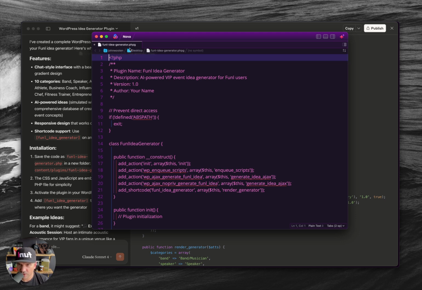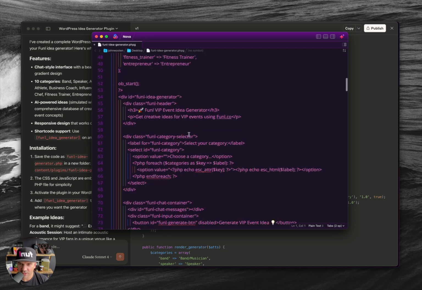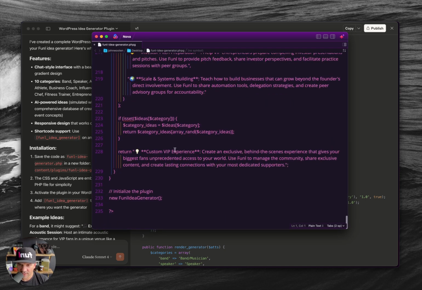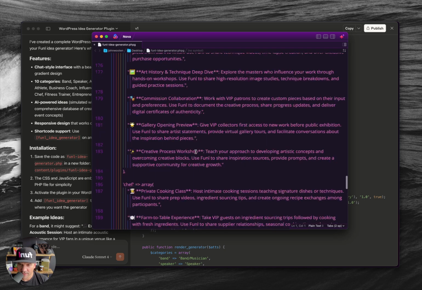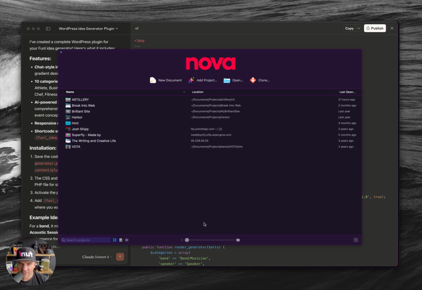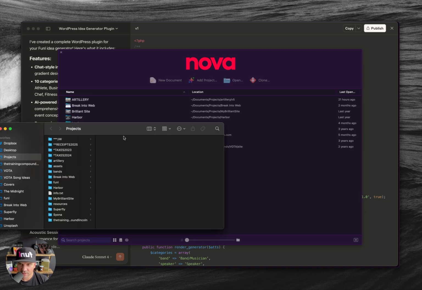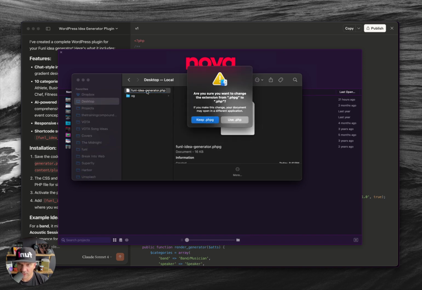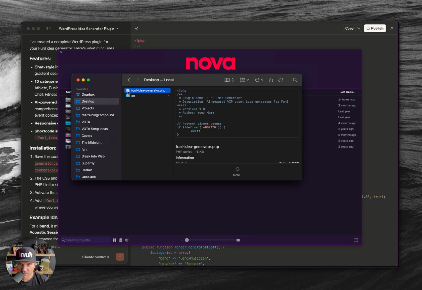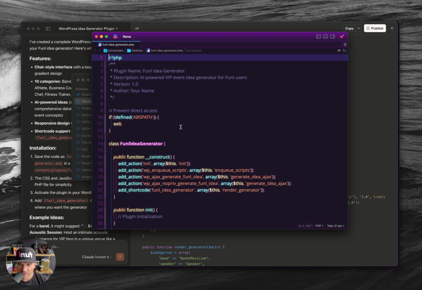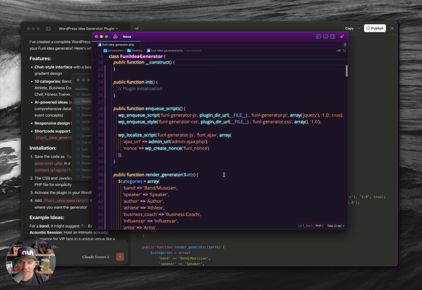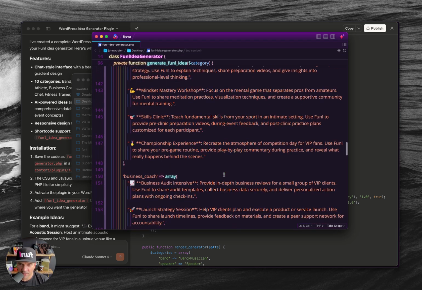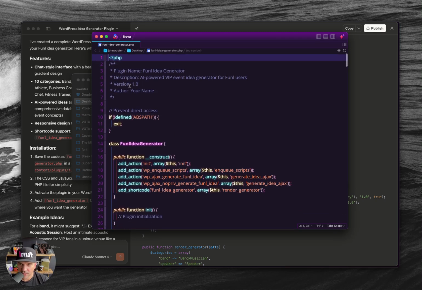Oh, I see my other program. I saved it as .phpg. That's nice. Let's go ahead and save this again. Now that I got rid of that CSS and other stuff, I can save this again here. And let me just go to my desktop and rename that to .php. There we go. Now I can open it. That's what we want to see here. So this is the PHP file, and you can see I can name it right here.